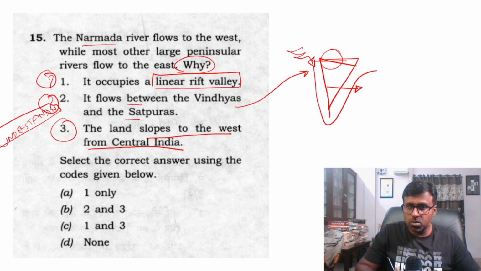It is not sloping towards the west. It is actually sloping towards the east. It is not sloping towards the west. So this is what I know. So this is wrong. This is wrong, I know.